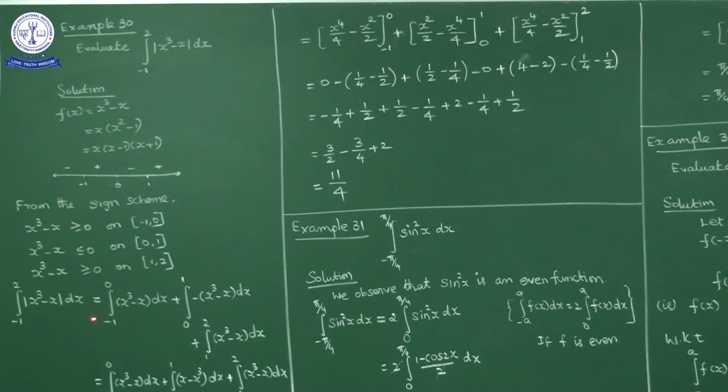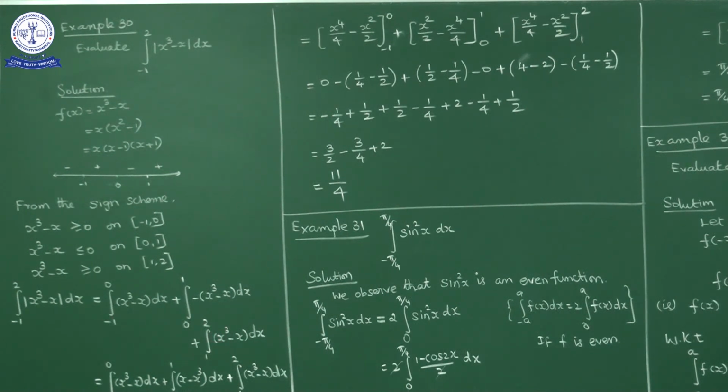Okay. So what we can write here, how we are dividing? Integral from minus 1 to 2, we are writing it as minus 1 to 0, 0 to 1 and 1 to 2. From minus 1 to 0, x is positive, so directly mod x is equal to x. From 0 to 1, x is negative, so mod x is equal to minus x. From 1 to 2, the function is positive, so mod x is nothing but x.